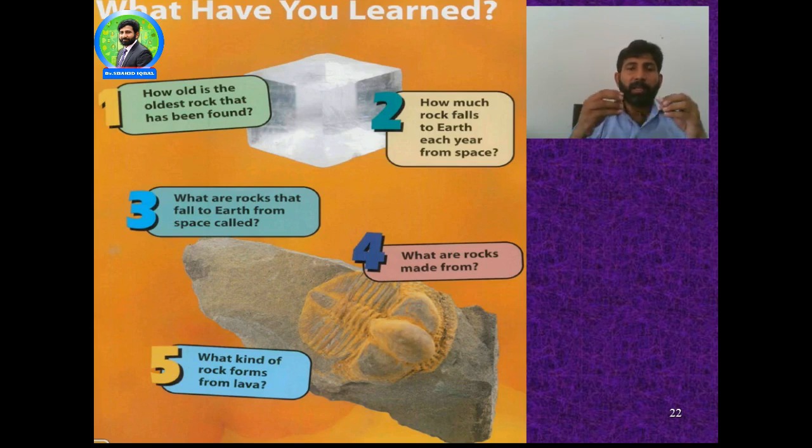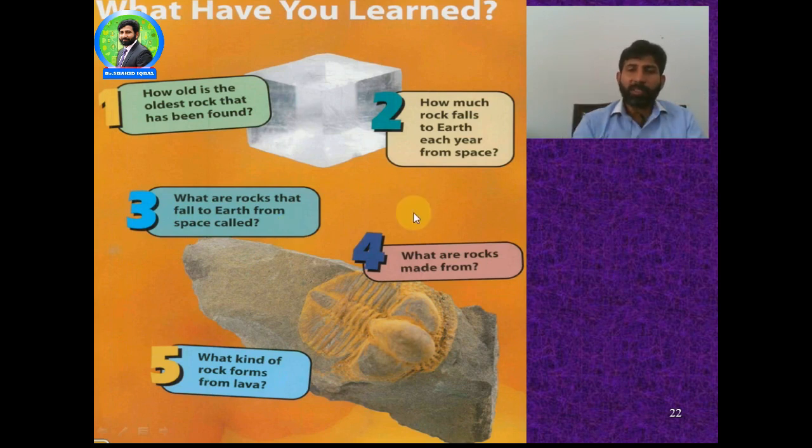If I am able to tell the answer of these questions, I will tell you at the last. Number 1, how old is the oldest rock that has been formed? Recall your knowledge, I have told you. Number 2, how much rock falls to the earth each year from space? Think. And then number 3, what are rocks that fall to the earth from space called? What is the name? It is very simple.